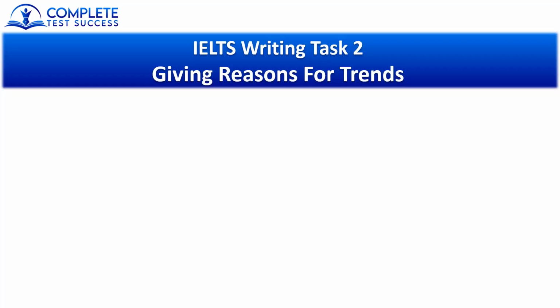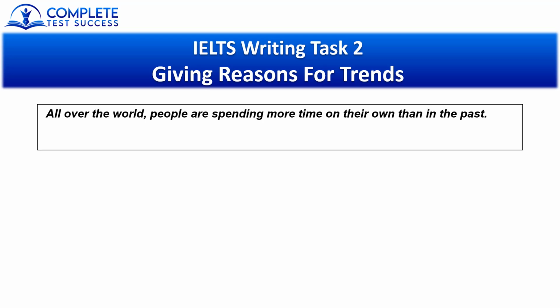So this mistake is where the question asks you to describe why some trend is happening. And what often happens is that students don't realize that they're comparing the past with the present. So here's an example where you're being asked to give reasons for a trend.